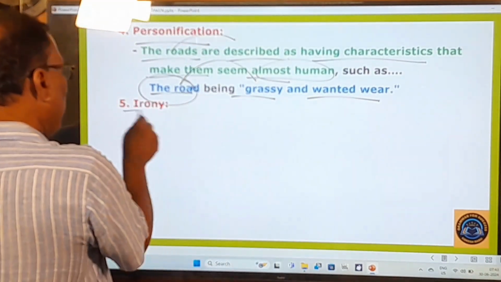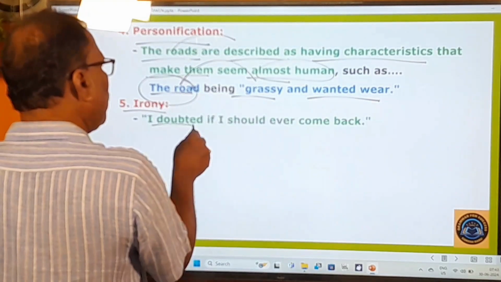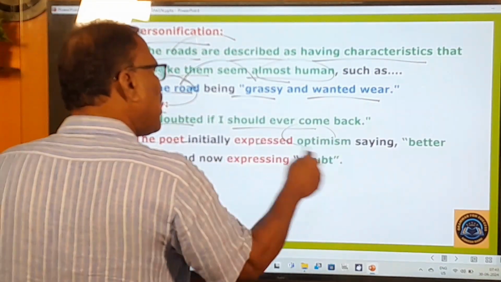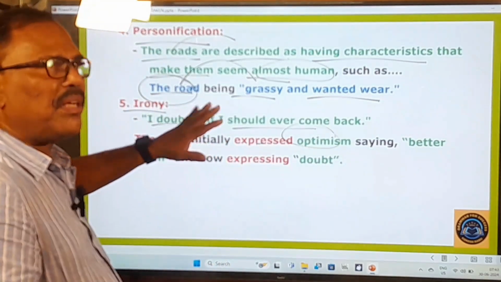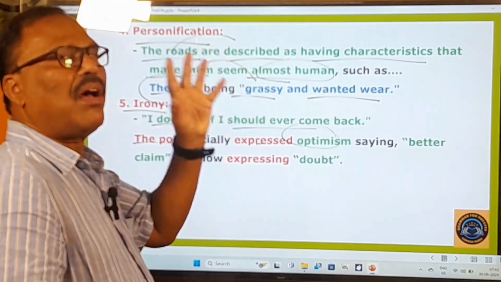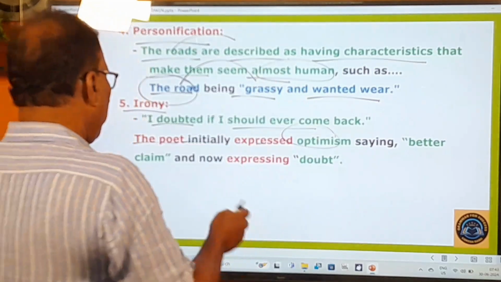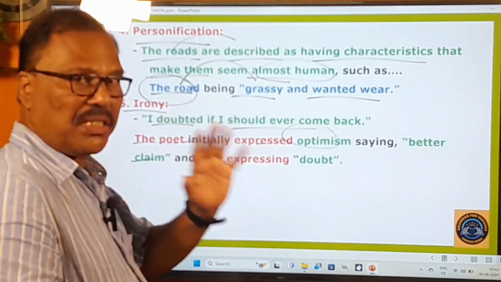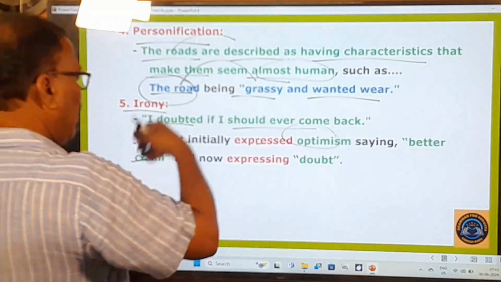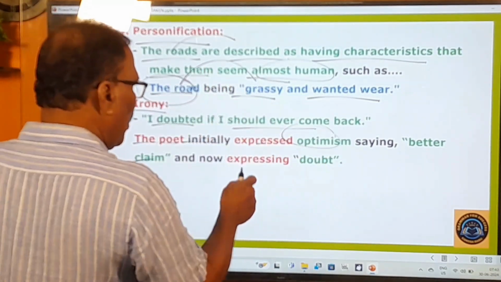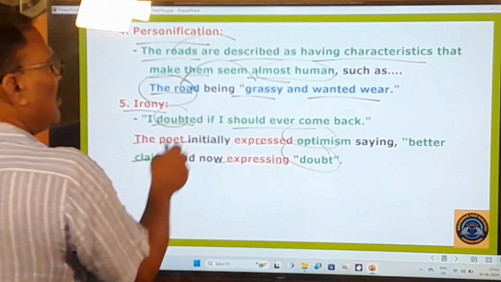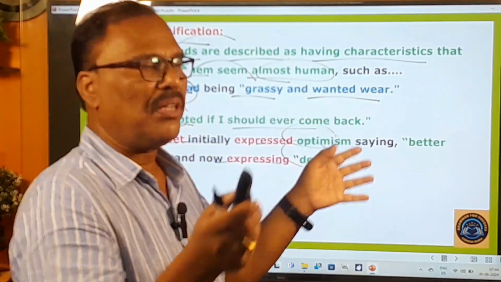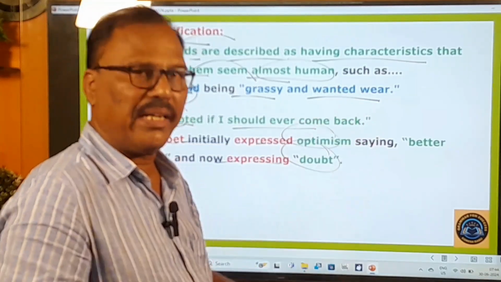And here irony is. So here you can know very well. I doubted if I should ever come back. Here, the poet initially expressed his optimism. Optimism means hopefulness, saying this is my better claim. This option, this choice is my better claim. Like that he said. But at the end, he was expressing doubt. So expressing optimism first of all, and then later on expressing doubt. These two are said to be irony.